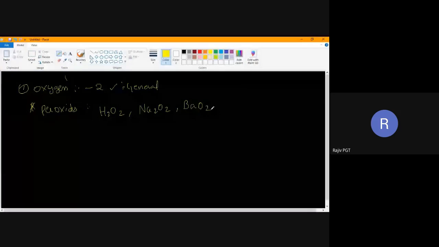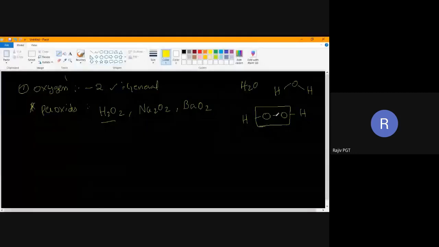Now, generally, if I take any molecule like H2O, HOH, this is not a peroxide. What is a peroxide? Let me take H2O2, HOOH. Two oxygens are bonded to each other by a single bond. That is called peroxide linkage, the peroxy linkage.